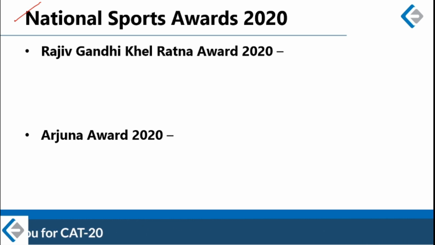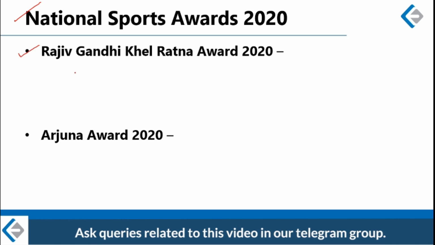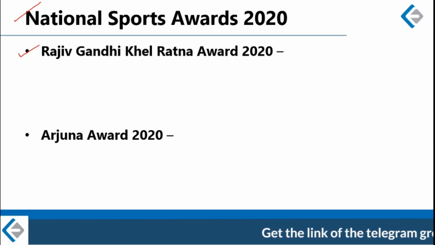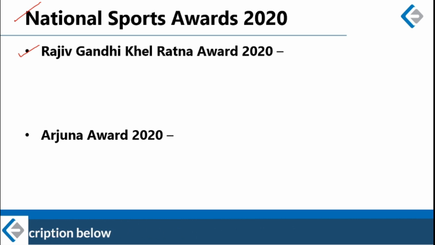So prize money for Rajiv Gandhi Khel Ratna Award, which is also the highest sports award in India, has been increased to 25 lakh rupees from the previous amount of 7.5 lakh rupees. So from 7.5 lakh to 25 lakh is the prize money of Rajiv Gandhi Khel Ratna Award. For Arjuna Award, prize money has been enhanced from 5 lakh rupees to 15 lakh rupees.